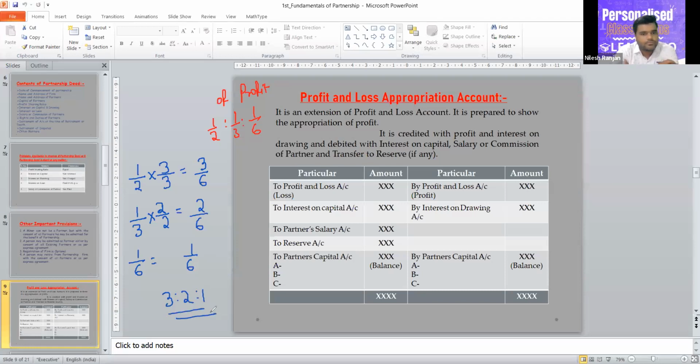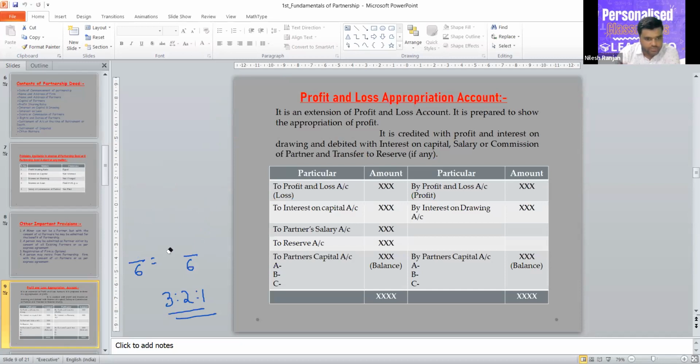Okay, sir. Got it. So this is our ratio part. Actually, this ratio part is covered in 10th, but I have seen some doubt in students. So that's why I cleared this.